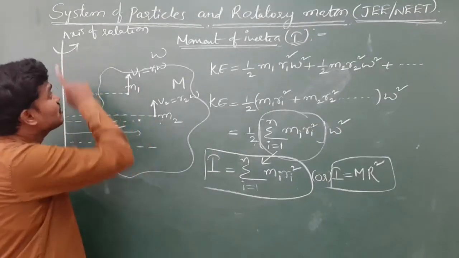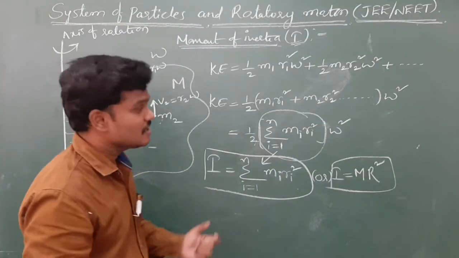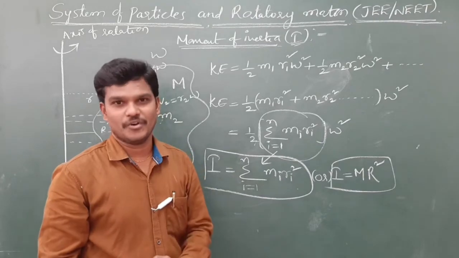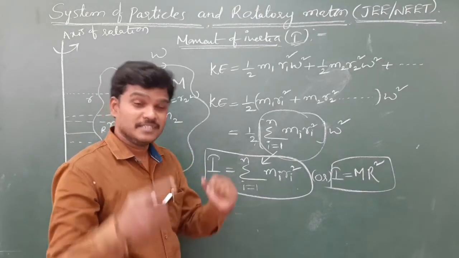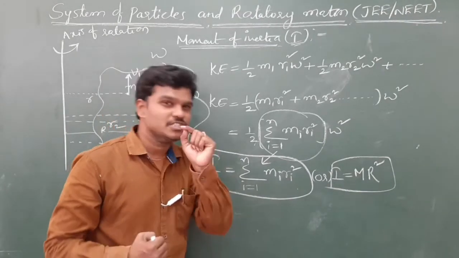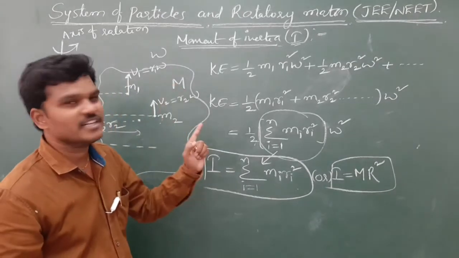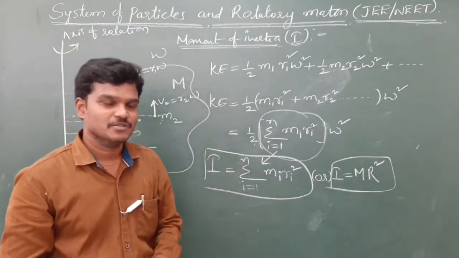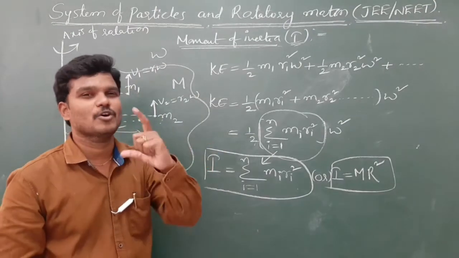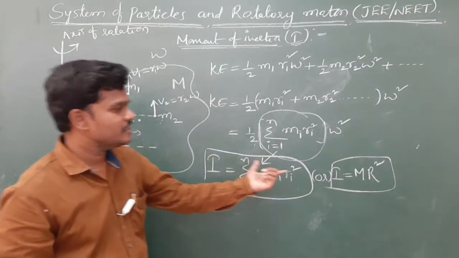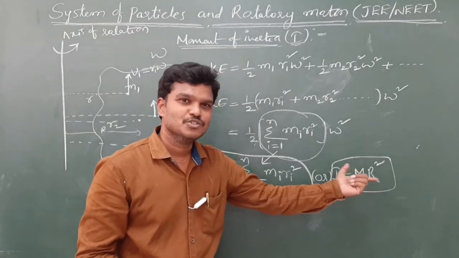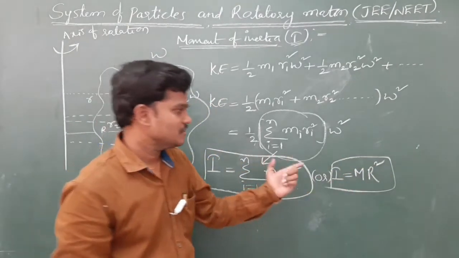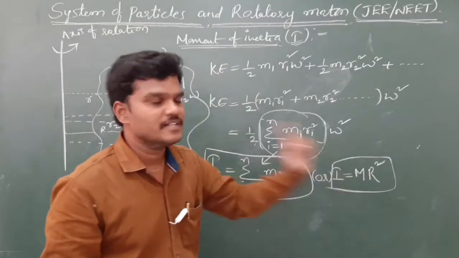It also depends on the density of the body. This property is used in systems of particles that are rotating objects. So it is the property of an object and it depends on mass and distance. Moment of inertia may be a scalar or a tensor.